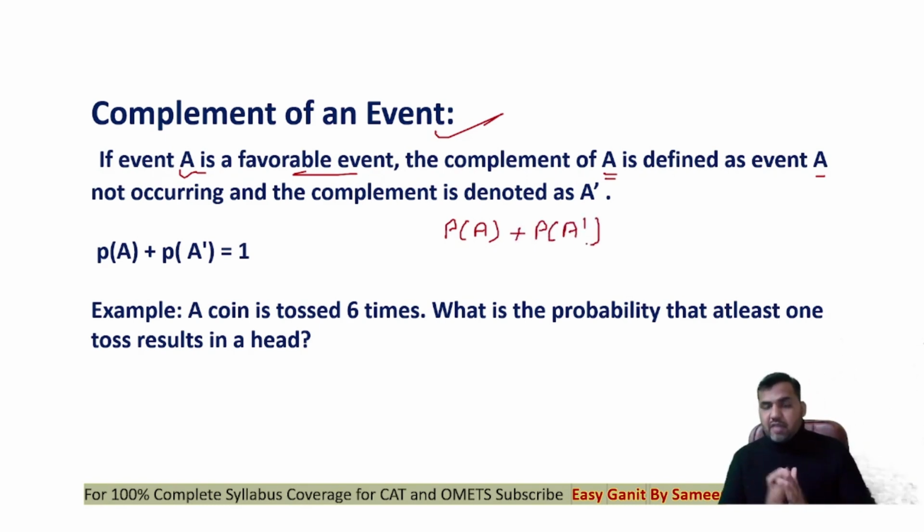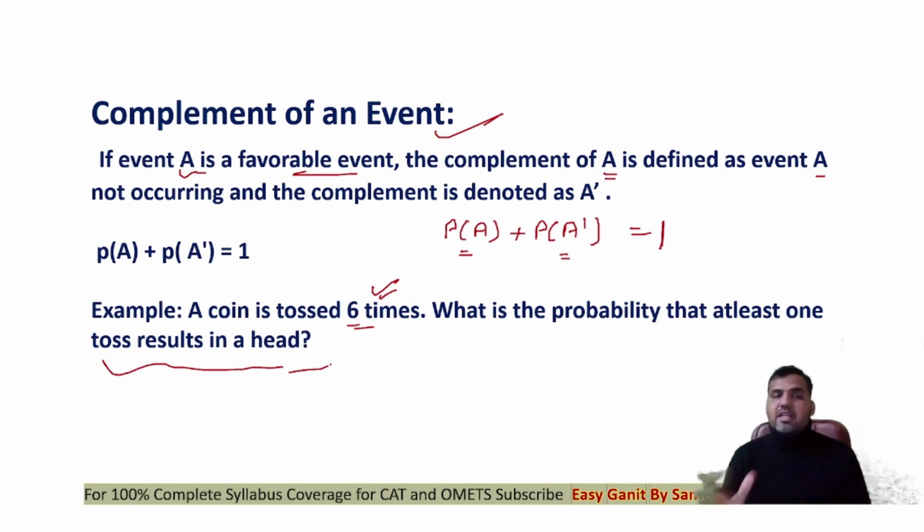And always keep this in mind: probability of happening of event A and probability of not happening of event A will always be equal to 1. This is very important, and it makes our calculation very short. For example, here the question says a coin is tossed 6 times. What's the probability that at least one toss results in a head? I want at least one toss to result in a head. I know that the probability of at least one head and the probability of no head is definitely equal to 1.